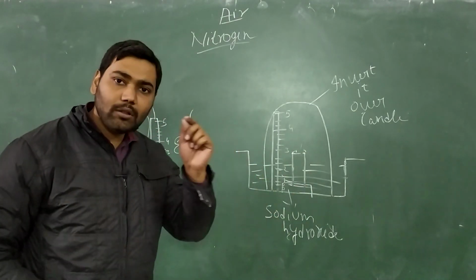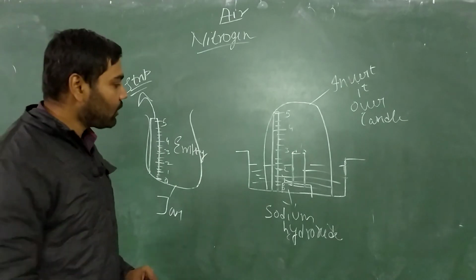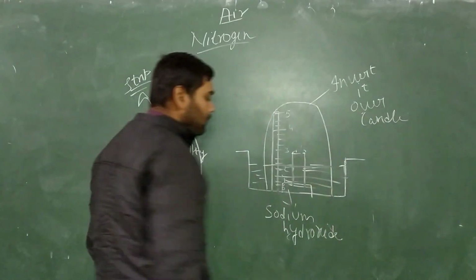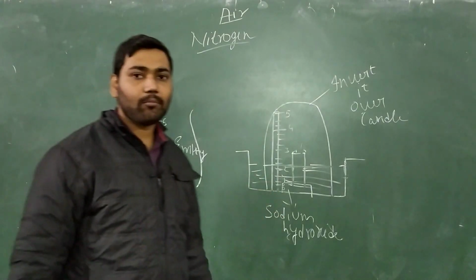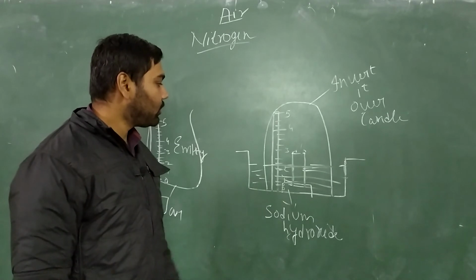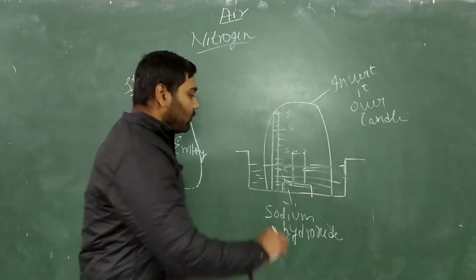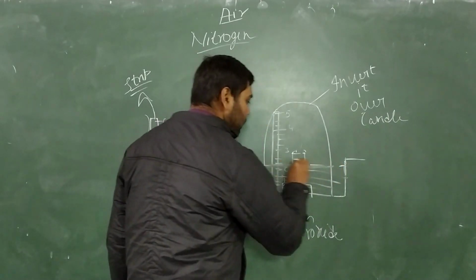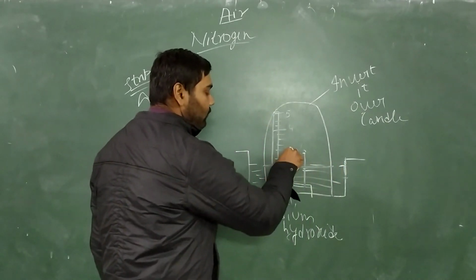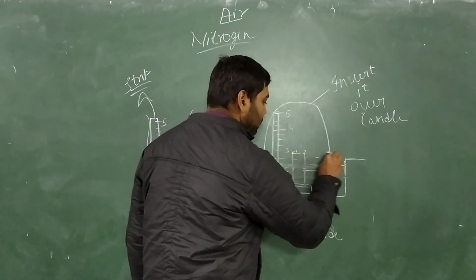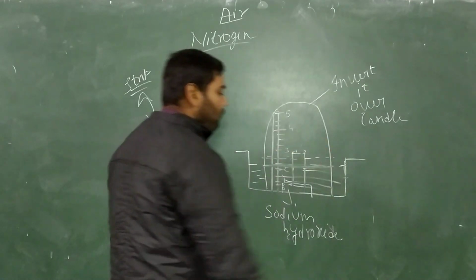And the biggest thing we will observe is that the level of liquid, which is the sodium hydroxide solution, decreases for a while. Sorry, it will increase. When it is like that, the level is here. After the candle blows off, we will observe it come to this position. It will increase. Okay, why will it increase?